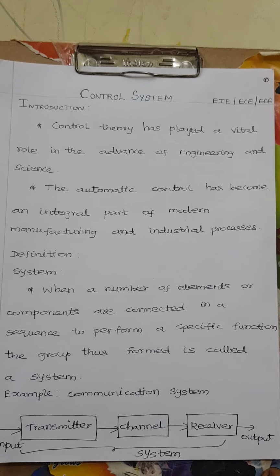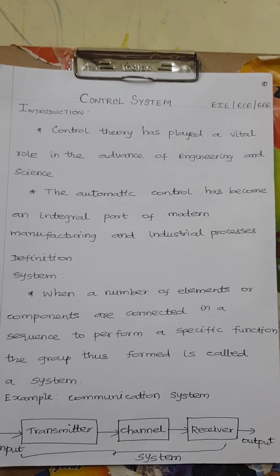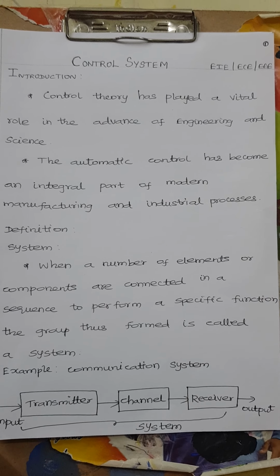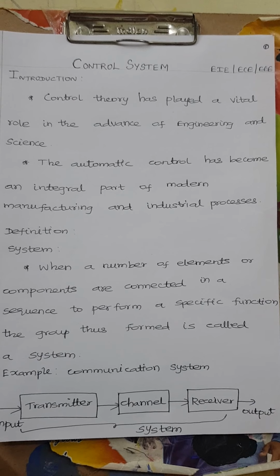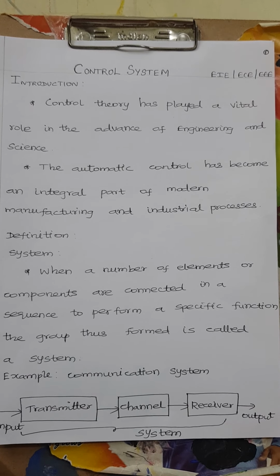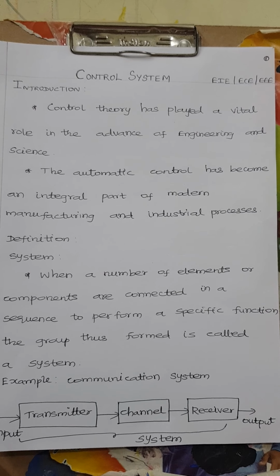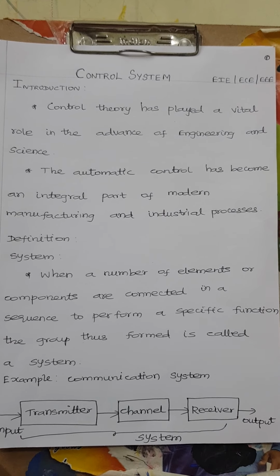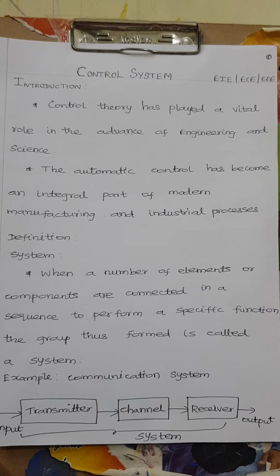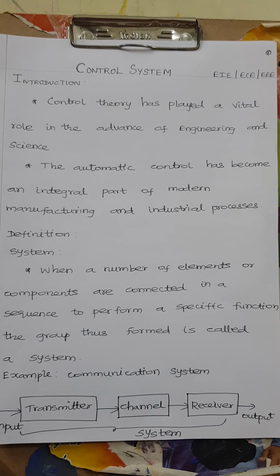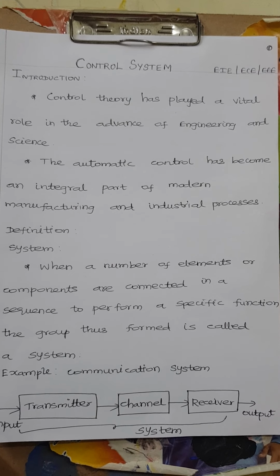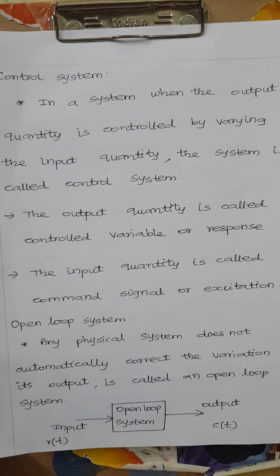If there are any changes in the output, the system cannot correct them. Suppose due to some external disturbances the output quantity varies. The communication system just produces the output. It cannot correct any changes in the output due to external disturbances. It cannot do this automatically; only manually can we correct the output. So it is an example of an open loop system. We will discuss one by one.